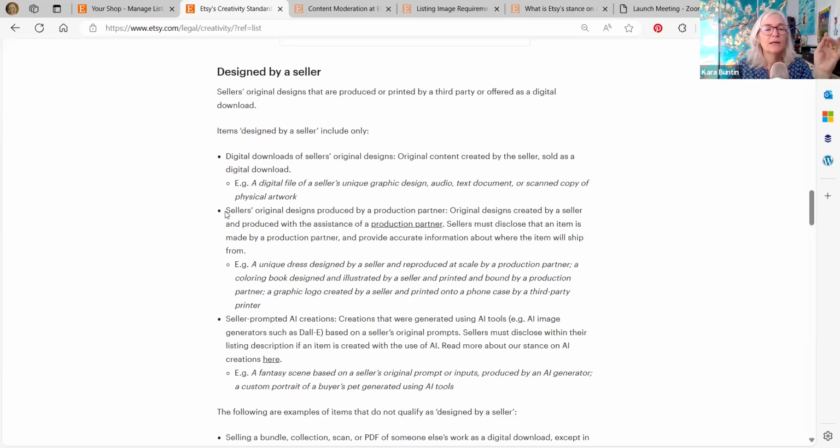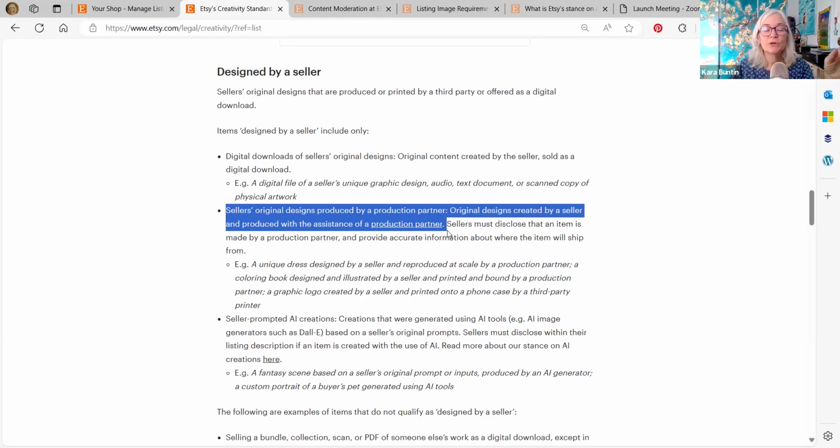Another thing that's designed by a seller: original designs produced by a production partner. So this is POD. Original designs created by a seller and produced with the assistance of a production partner, which is a printer, print on demand, whatever.